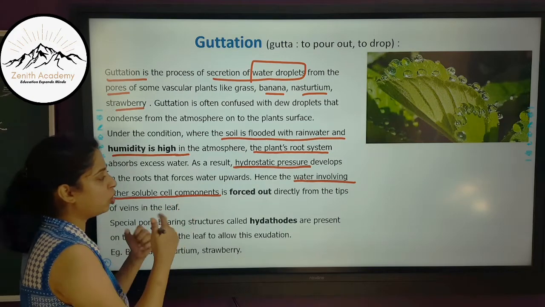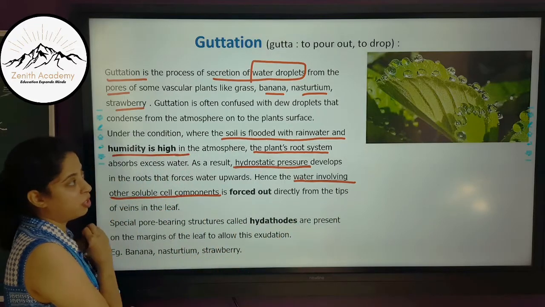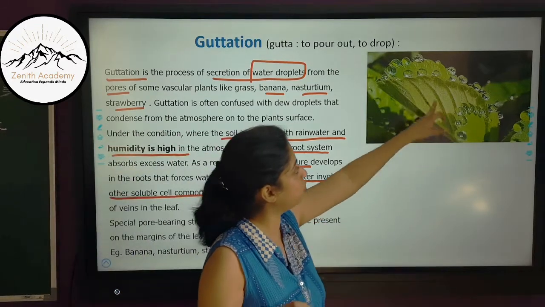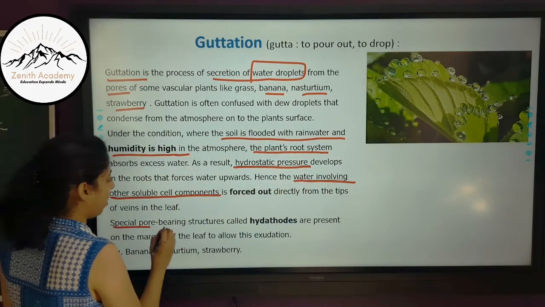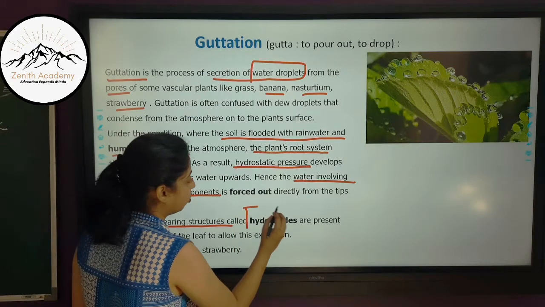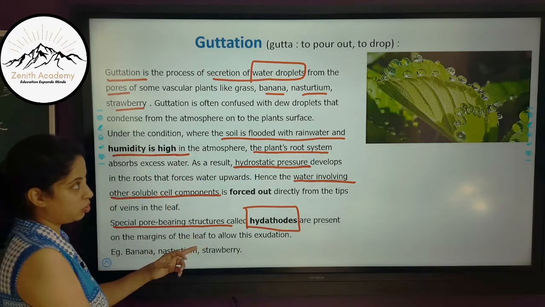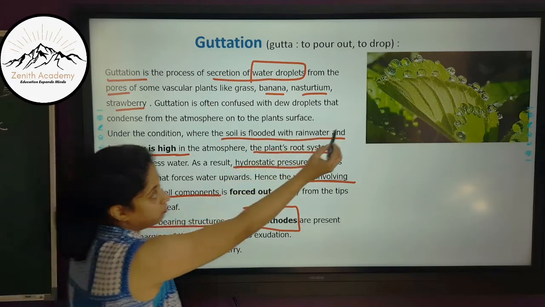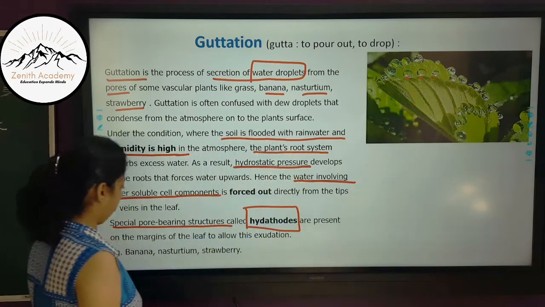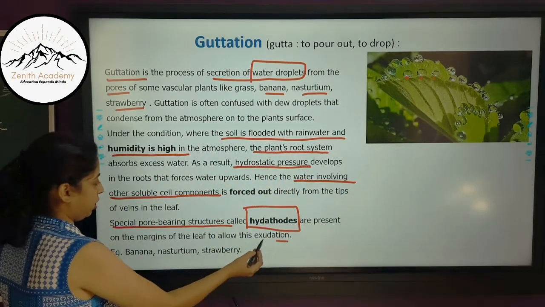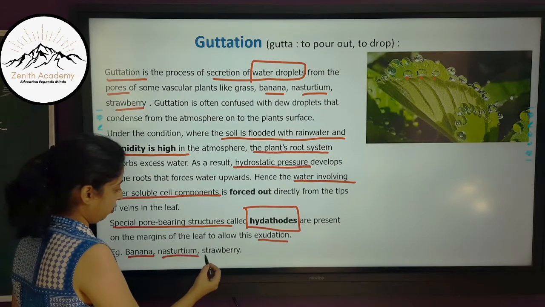Now this water is forced out directly from the tips of veins in the leaf. So if you see here, it is at the tips of the veins. Now there are special pore bearing structures called hydathodes, which are present on the margins of the leaf. You can see they are present on the margin of the leaves, these pores out of which the water droplets are coming out, to allow this exudation. So this happens especially in case of banana, nasturtium and strawberry.